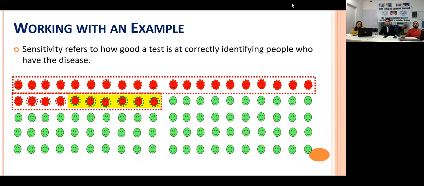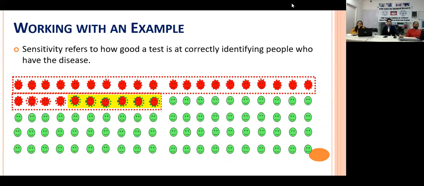So we'll see. Now, sensitivity, as we know, refers to how good a test is at correctly identifying people who have the disease. In this case, you are seeing that out of 30 participants, 24 are correctly identified. You can see the red symbols there. The 24 are correctly identified, where 6 are falsely declared as negative. So that is why you are seeing the green marks over the red marks.